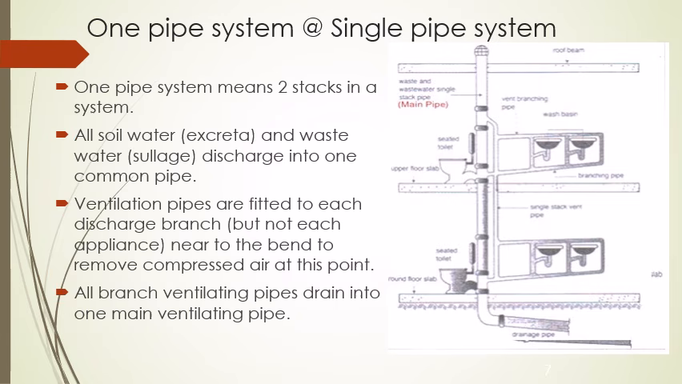Next is the one pipe system, or single pipe system. In this system, all soil water, that is excreta, and the wastewater, that is sludge, are discharged into one common pipe. The ventilation pipes are fitted to each discharge branch, but not each appliance, near the bend to remove the compressed air at this point. All branch ventilating pipes drain into one main ventilating pipe.